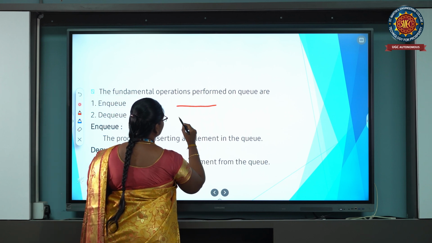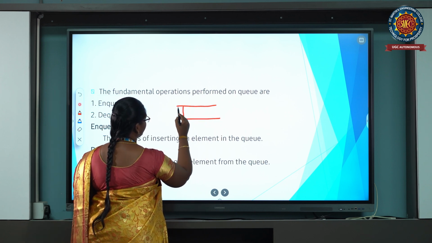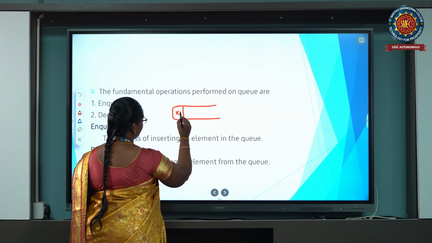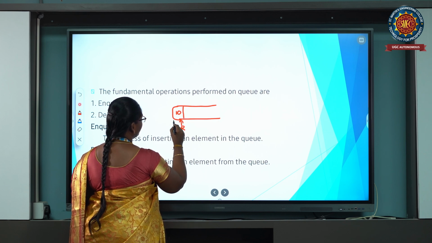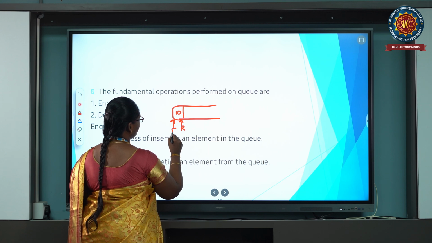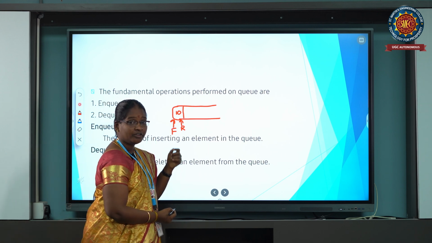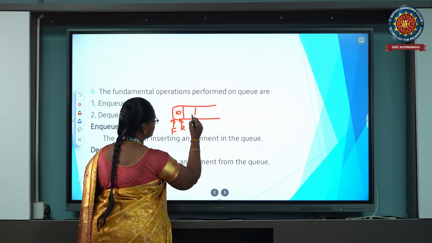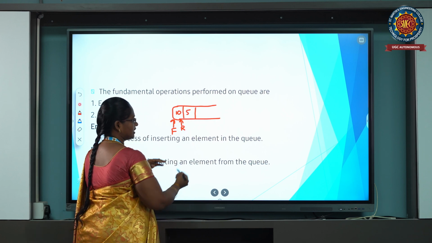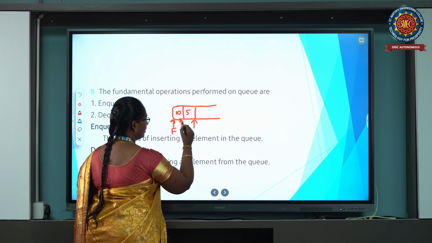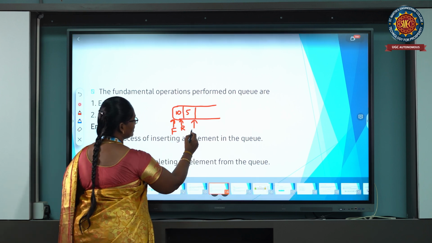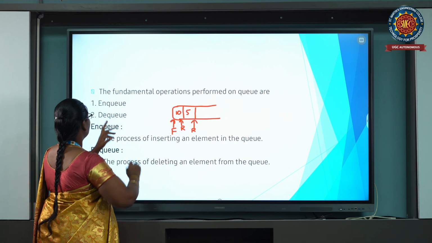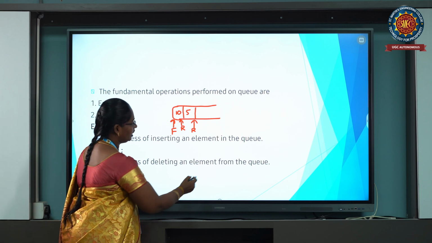Okay, so for example, this is the queue structure. This is the starting. Now I am going to insert the first element. This is the rear and front. Rear means insertion. Front means deletion. After that, I am going to insert another value, 5. This time, this is the rear, this is the front. So that is NQ and DQ, insertion and deletion only.